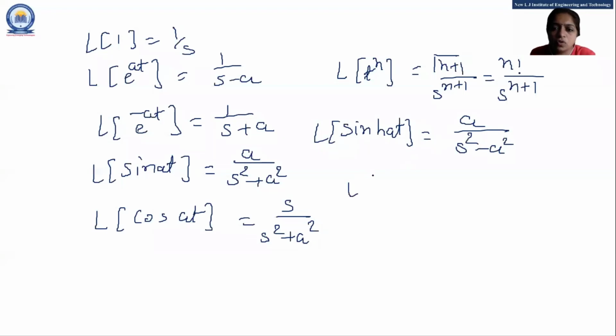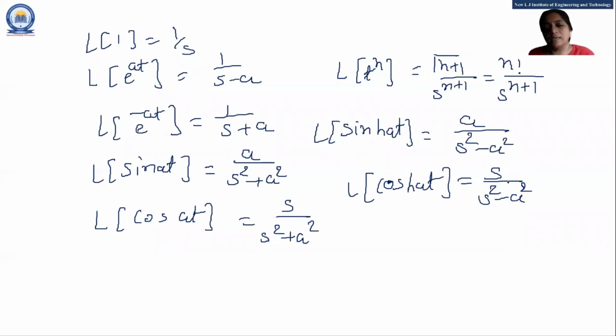And Laplace of cos hyperbolic at is s upon s square minus a square. You may solve our next session's examples very well if you remember all the formulas. Otherwise, you may not solve any example.